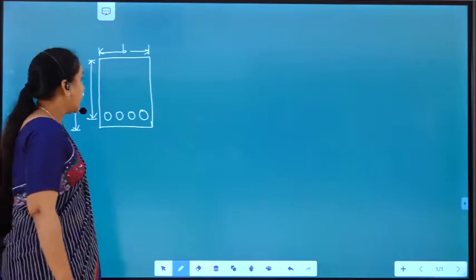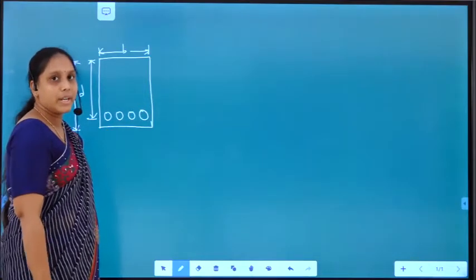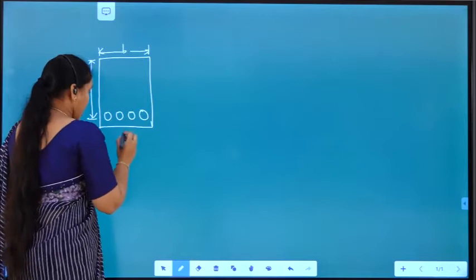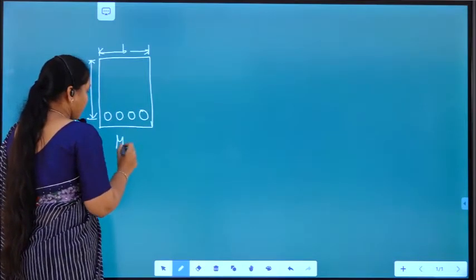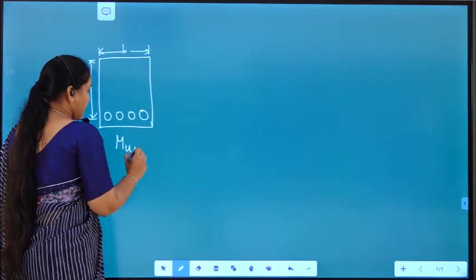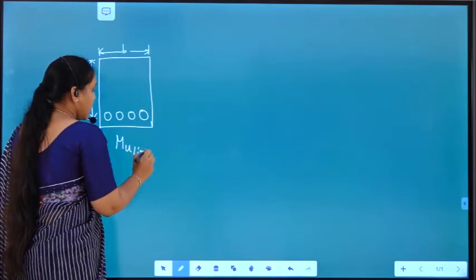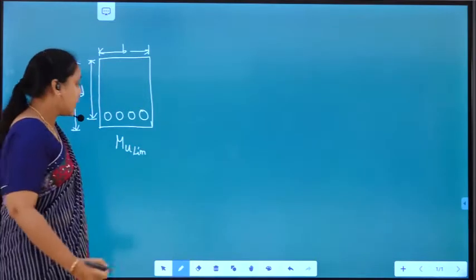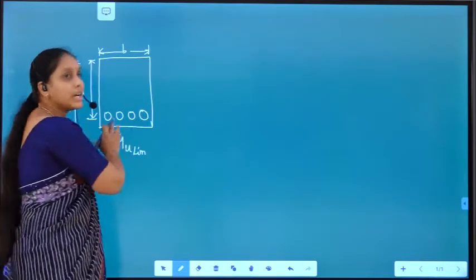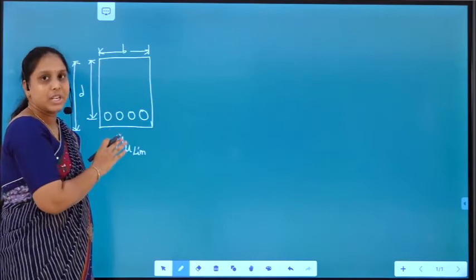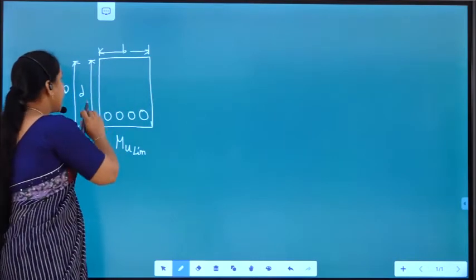In the previous sessions, we have already calculated the moment of resistance for a singly reinforced beam, which is Mu limit. That is the maximum moment which this particular singly reinforced section can carry for this particular depth.